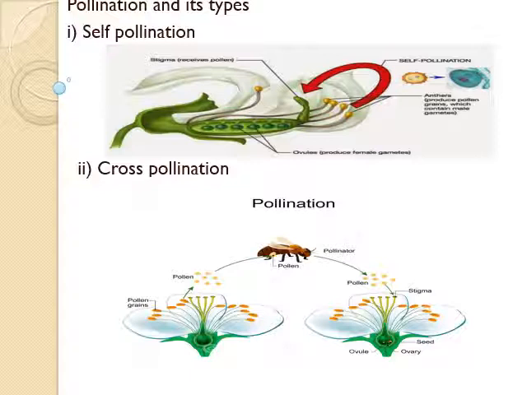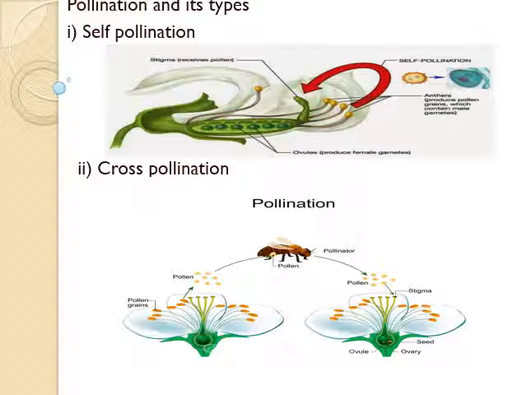Once again I am repeating the same. Autogamy means pollination takes place in the same flower, and geitonogamy means pollination takes place in different flowers of the same plant. Next is cross pollination. It is otherwise called xenogamy. Here the pollen grains from the anther of a flower of one plant are transferred to the stigma of a flower of another plant of the same kind.